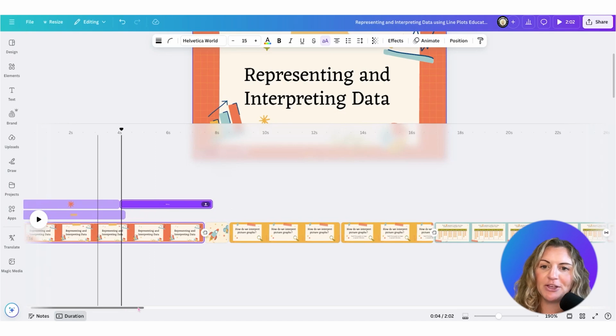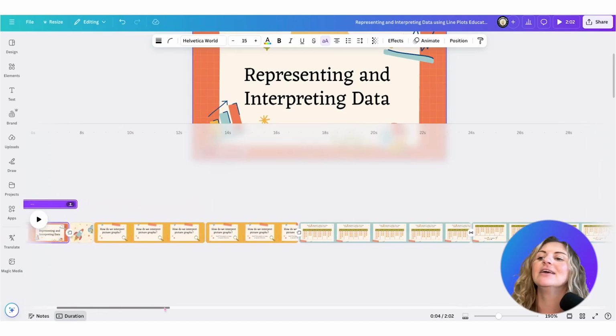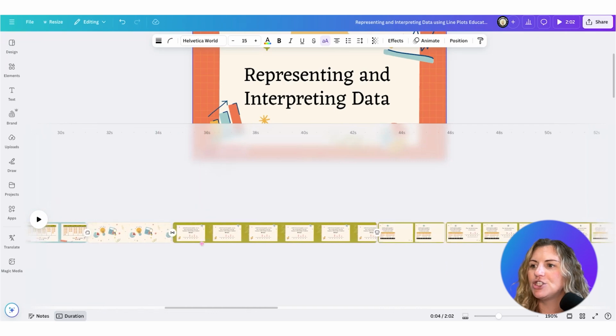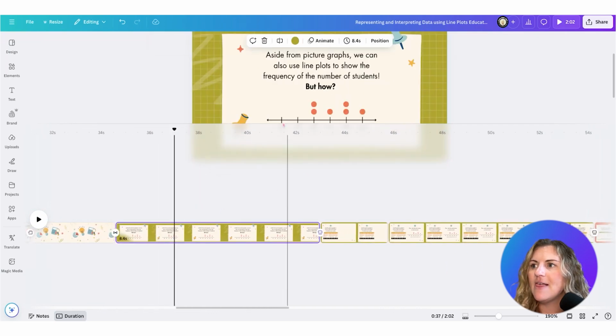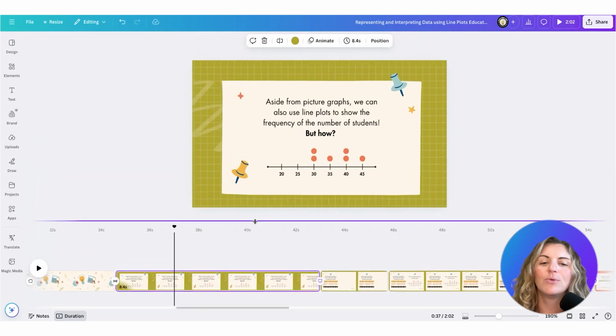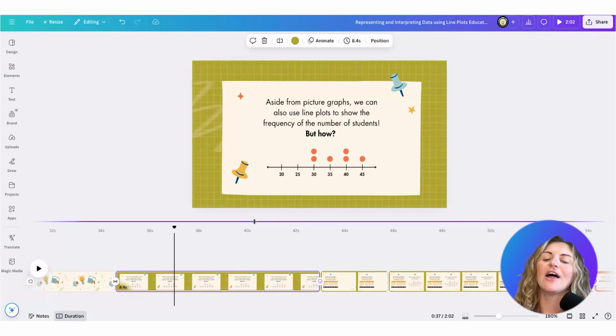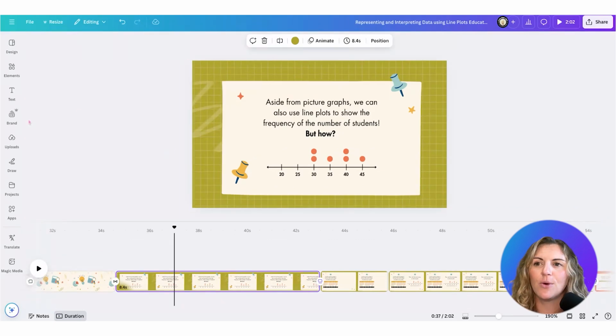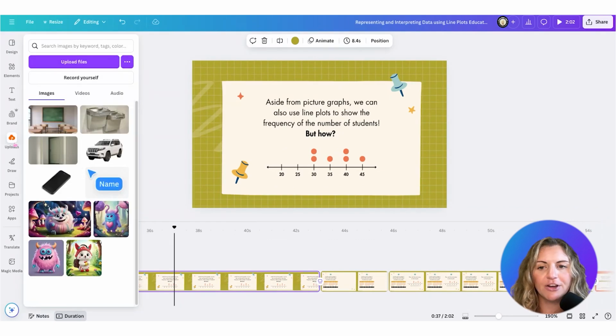All right, now let's talk about enhance voice. So I don't know about you guys, but I was really excited about the timeline marker and the moment in time editing. Now I'm going to come over here to a slide that I've actually recorded. So I used another recording, audio recording. I'm going to show you two ways. You can bring in other audio recordings from your favorite audio recording tool, or you can use Canva itself. So I'm going to show you both.